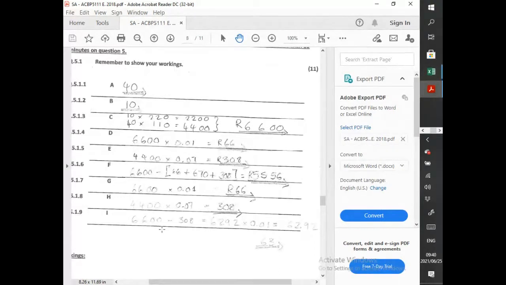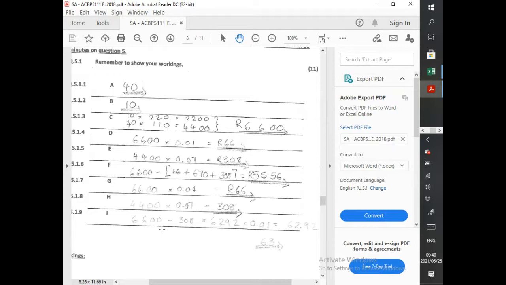Then F, what's going on with F? F, now we're looking at the net wages. Net wages is your gross minus all your deductions. I'm just going to say this again, I think I said it yesterday or the day before. Your net wages is your gross minus your deductions that are coming off of the employee.